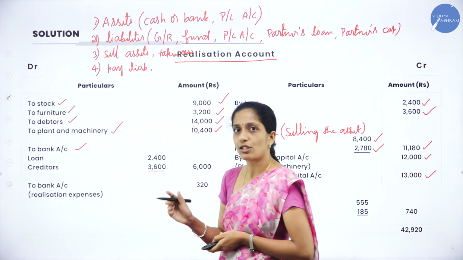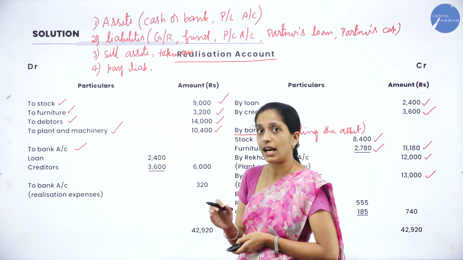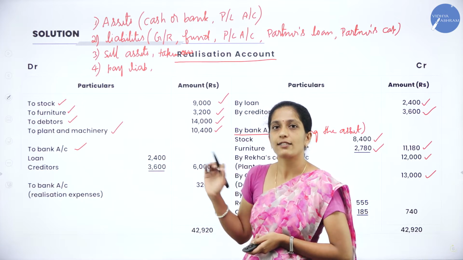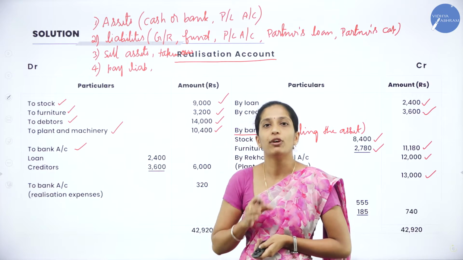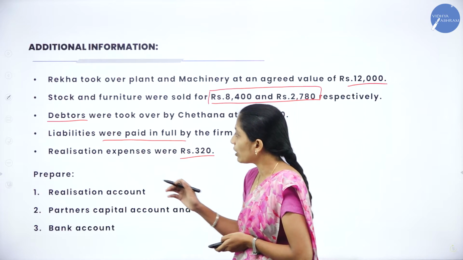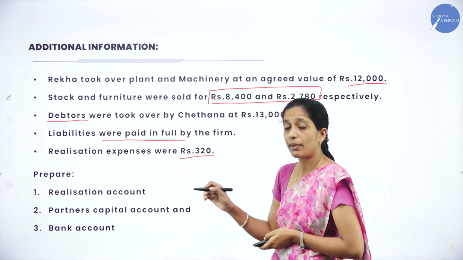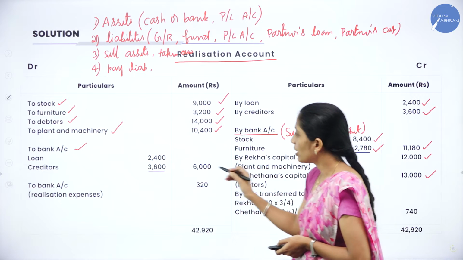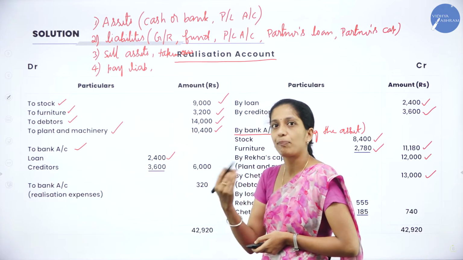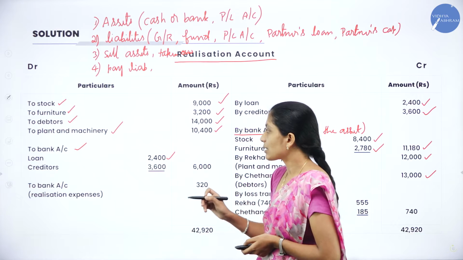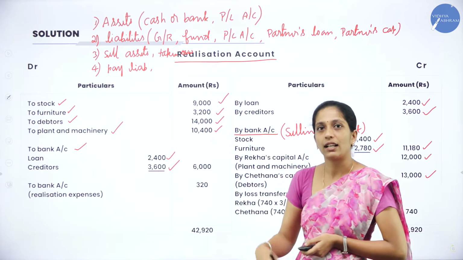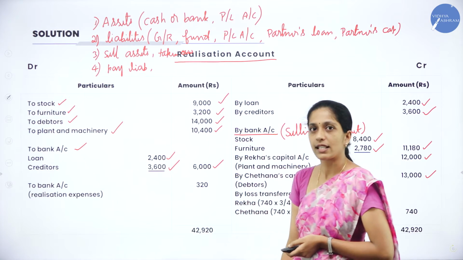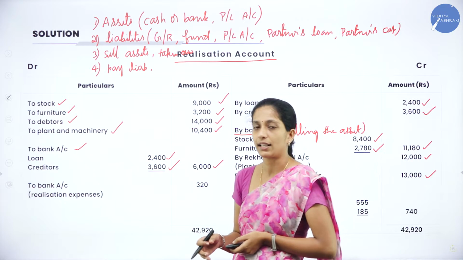Next, which are the liabilities to be paid? It is loan as well as creditor, and in the adjustment they have directly told that they have paid all the liability. That is loan as well as creditor, they have paid in full. So since they have not given the amount here, but they have told that they have paid in full, in the sense, same amount. How much? Loan is 2,400 to be paid. They have paid in full 2,400. Next, creditors 3,600 they have paid in full. Now we will total the amount and we will write 6,000. That is payment of liability.